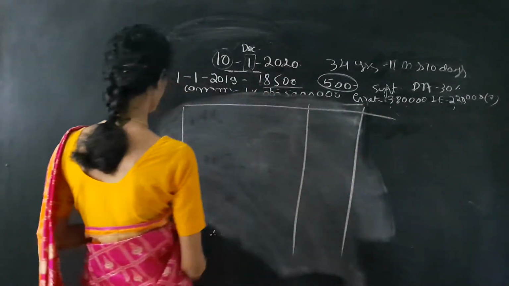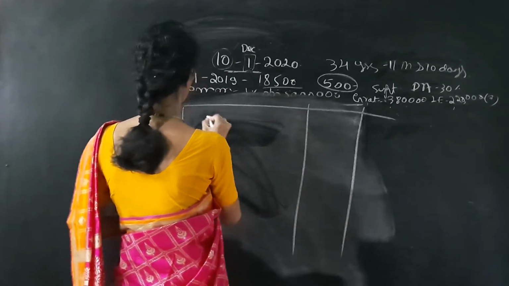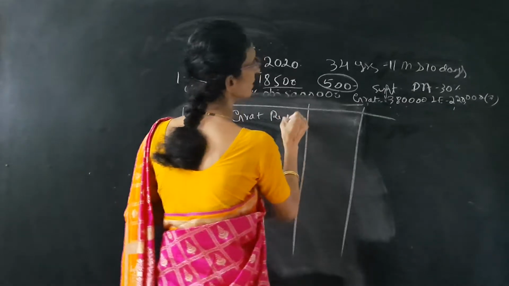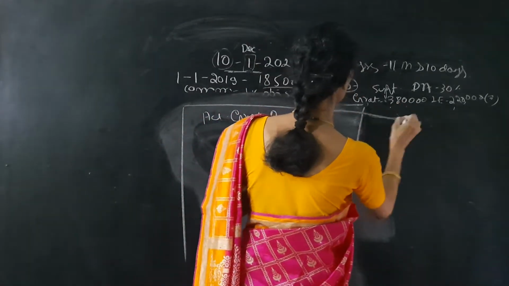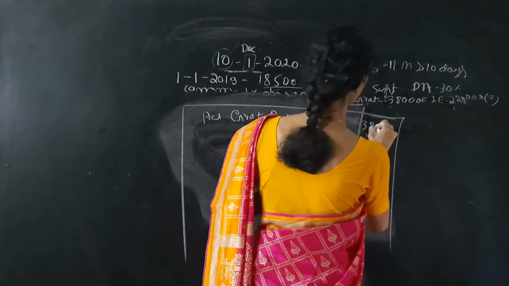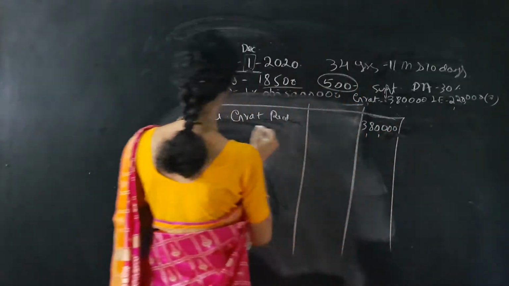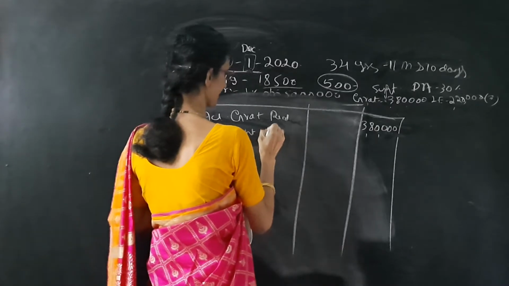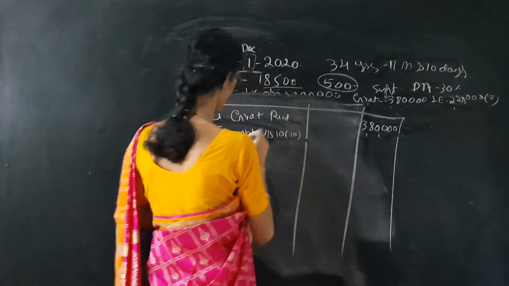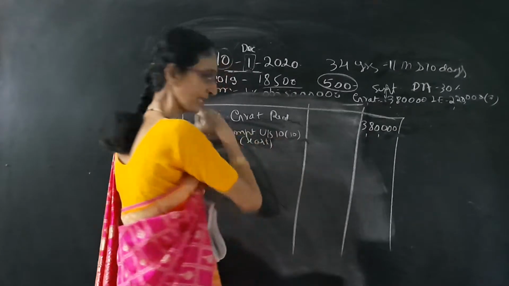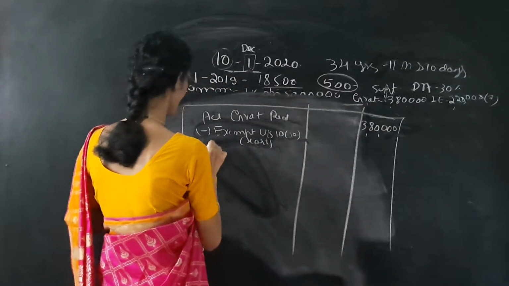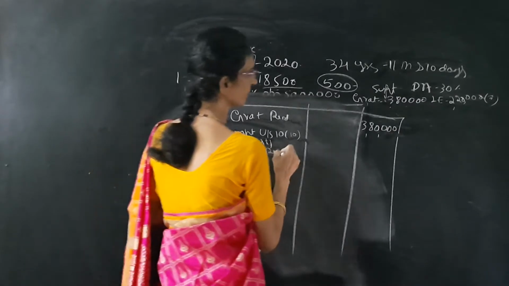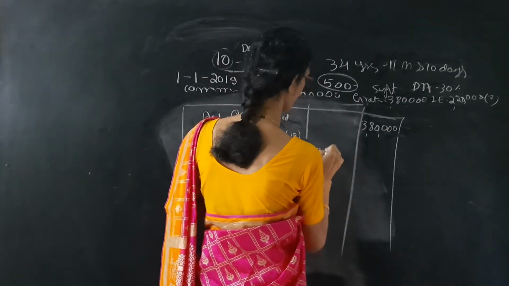First we have to write the actual gratuity received, which is given as 3,80,000, less exempt under section 10(10). That is number A, actual gratuity received, which is 3,80,000.